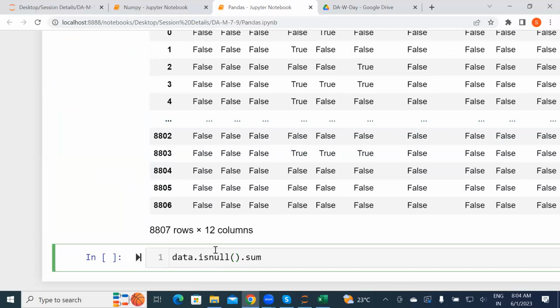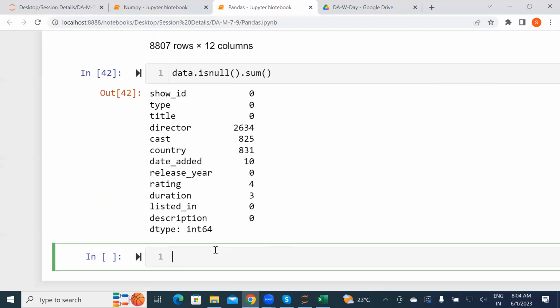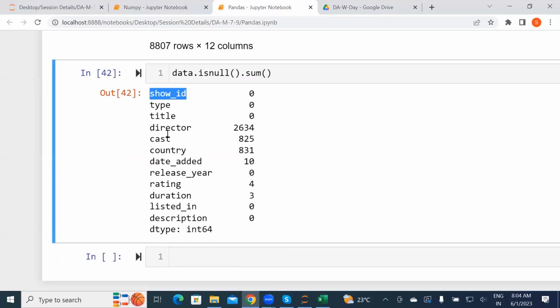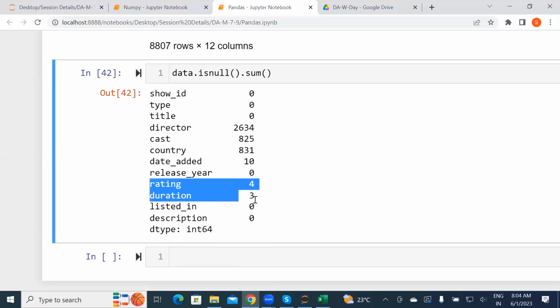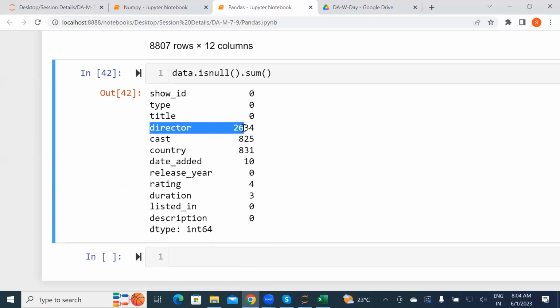Dot sum. Now, if you observe, when I summed it, I get to know which heading has how many null values. The main null values will be in these four, and then rating and duration. Director had 2634 null values, cast had 825 null values, country is 831, date added is 10, rating is 4, duration is 3. This is how we'll be checking the null values of particular things.